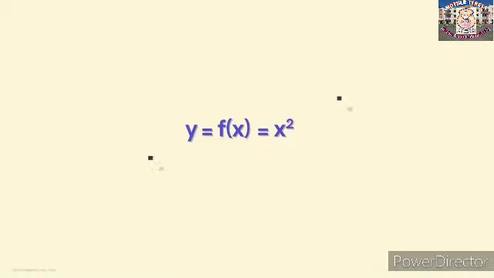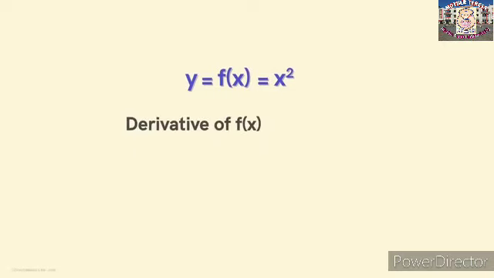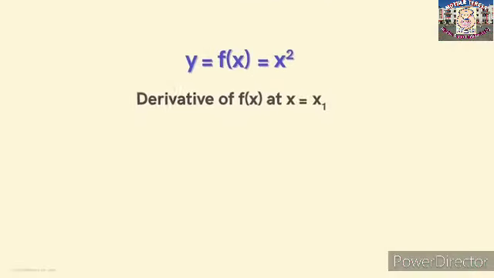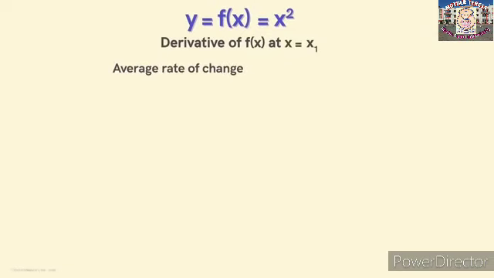Consider this simple example. y is equal to square of x. Let's say we want to find the derivative of this function at a particular value of x, say x1. Can you find this out? Actually, in one of our previous videos, we found the answer to this. We had found the instantaneous speed of an object for such a relationship between the distance traveled and the time elapsed. To find the derivative, we would first find the average rate of change.